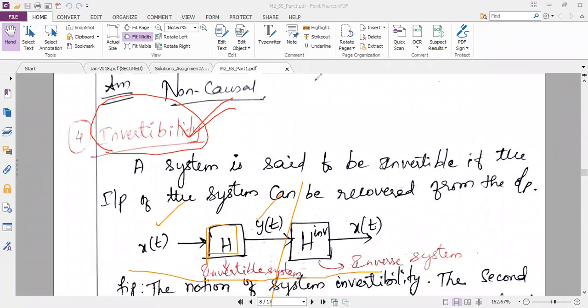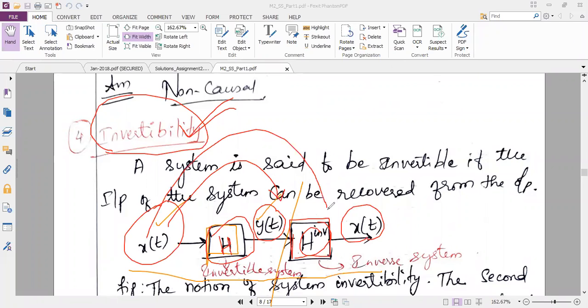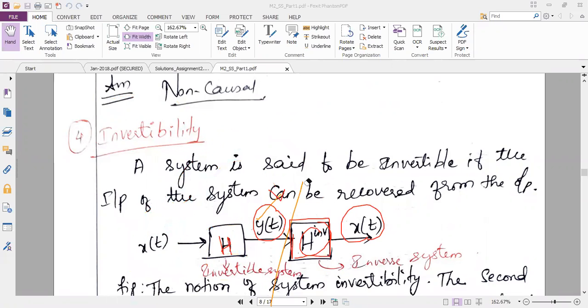I have done some operation with the help of the system. Then I converted my X of t into Y of t. But now what I want is to get back X of t from the output Y of t. So what I should do is pass this output to a system that has the inverse operation of the system which is present earlier. Inverse operation I have to perform. So if I perform the inverse operation on Y of t, then I will get X of t, which is nothing but the input signal. So invertibility says that you can get back your input by performing the inverse operation.